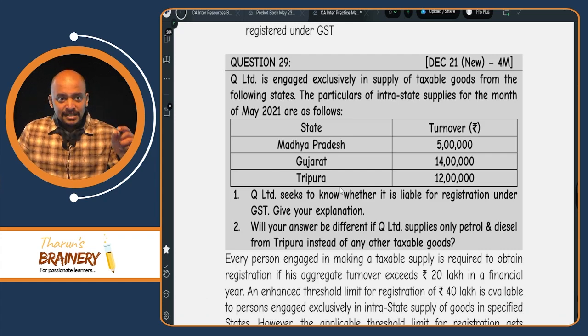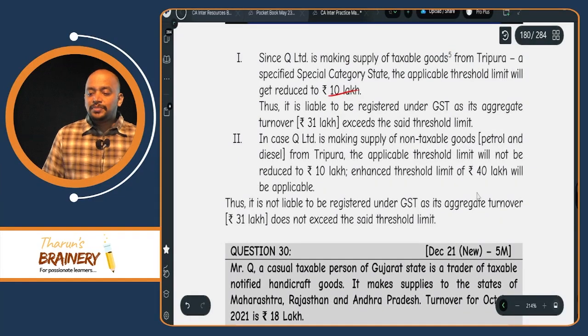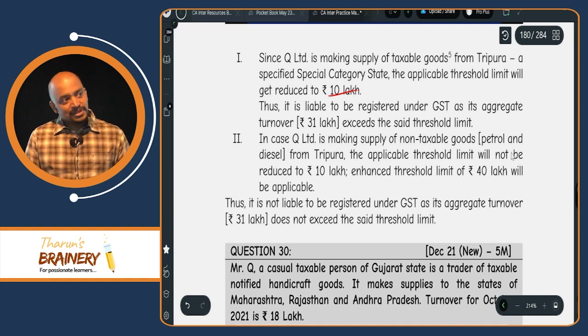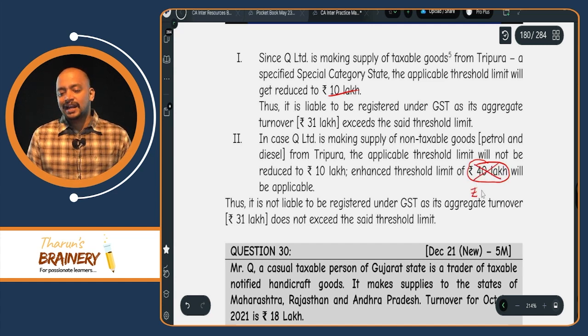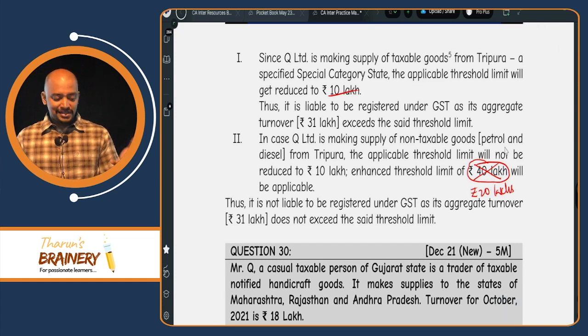But in this attempt, the CA Institute gave a wrong answer in the suggested answer. They gave the limit of 40 lakhs, but that's actually a mistake because they did not consider the notification. They took 40 lakhs and gave marks to the students based on 40 lakhs if they had written it. But actually that's a mistake and it should be taken as 20 lakhs. So if this question comes in the exam this attempt, what should we write? Write 20 lakhs only, don't worry.